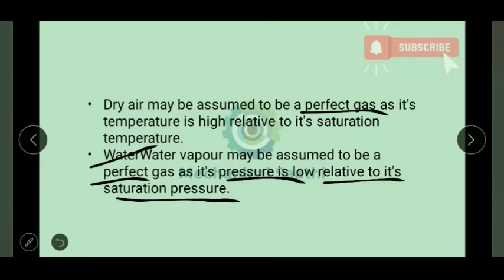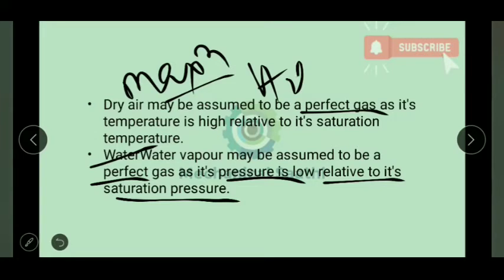So here we can discuss something about saturated air. Saturated air is moist air with the maximum amount of water vapor. When the air contains the maximum amount of water vapor, that condition is known as saturated air.